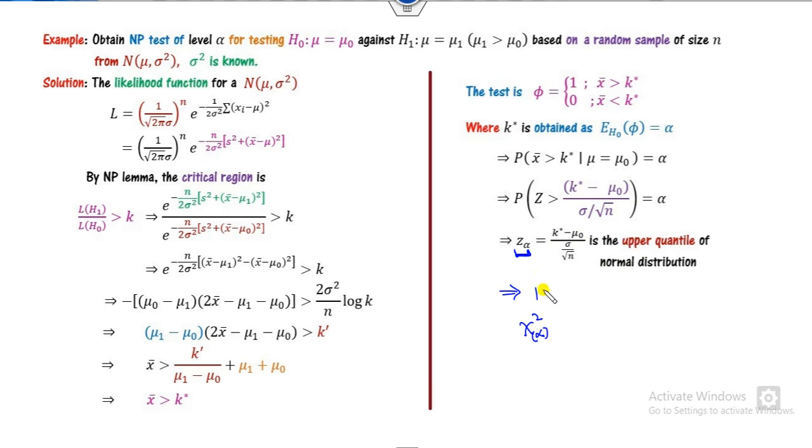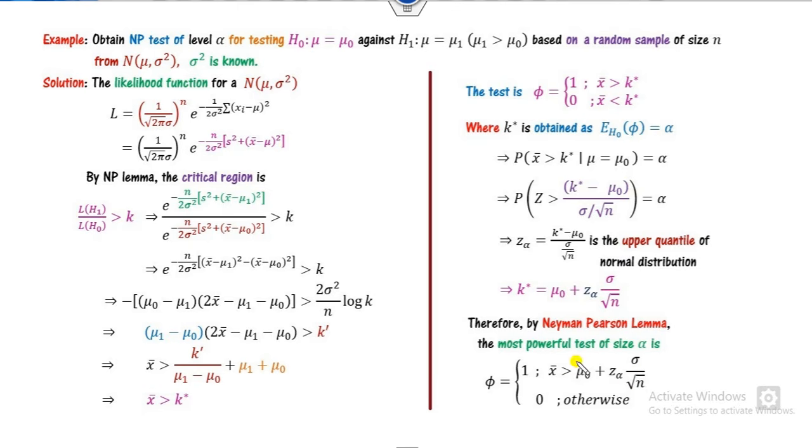So can you find the value of k star from here? You can simplify it, and you will get k star as here. Substitute this value of k star in this case, and you will get the most powerful test by the Neyman-Pearson lemma.